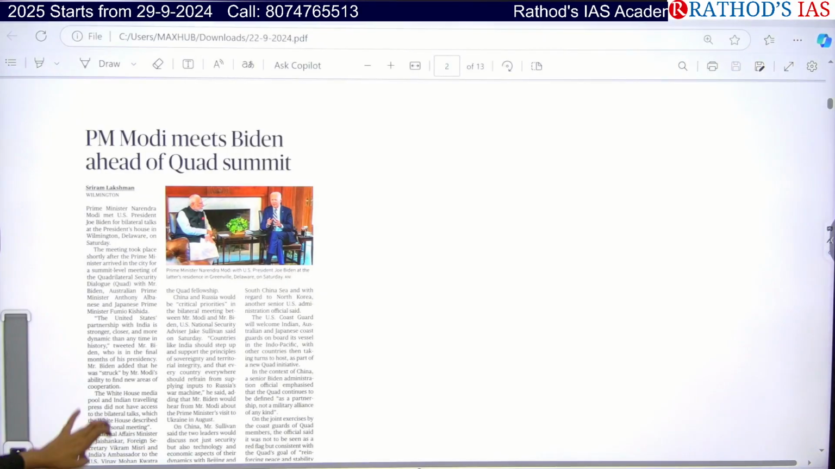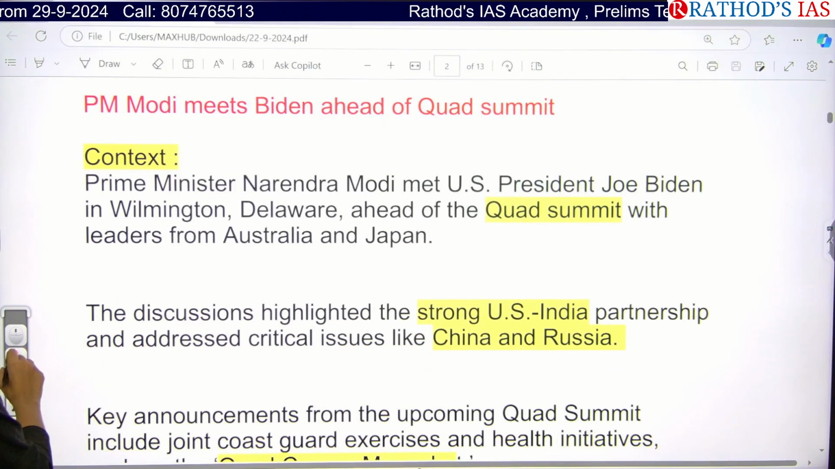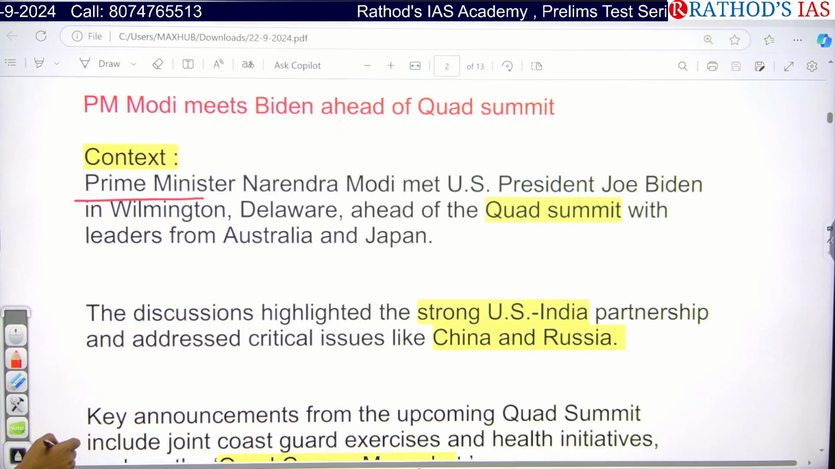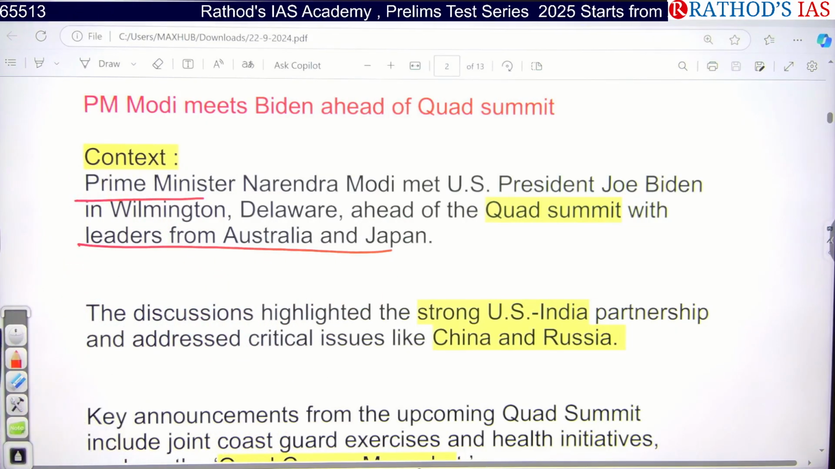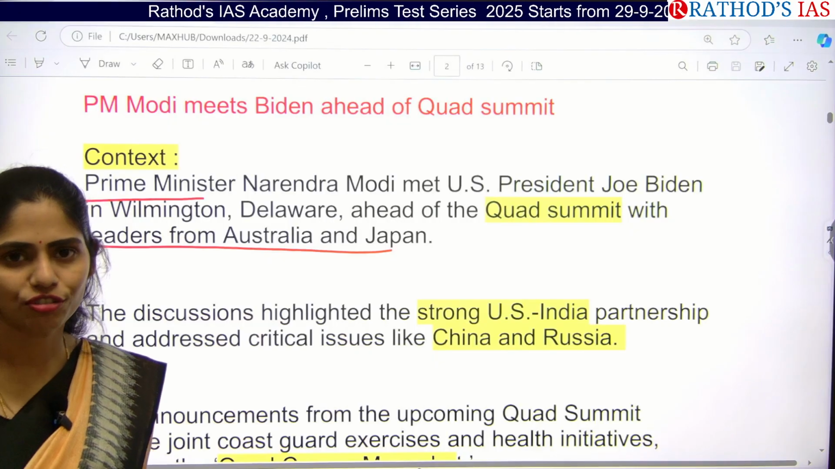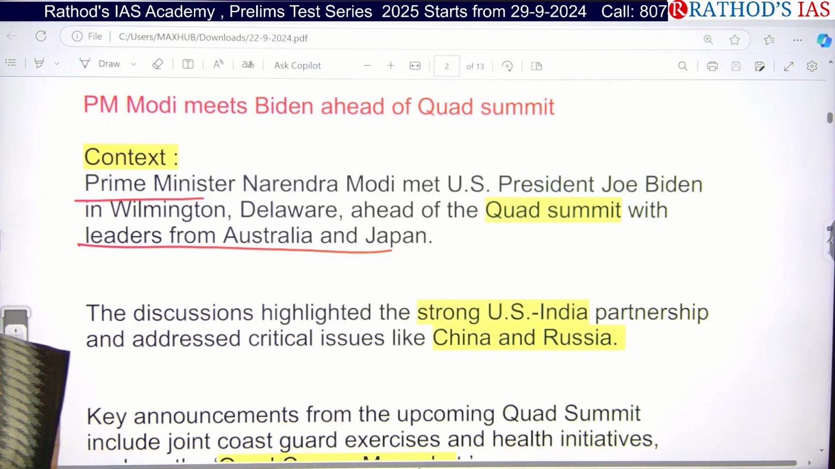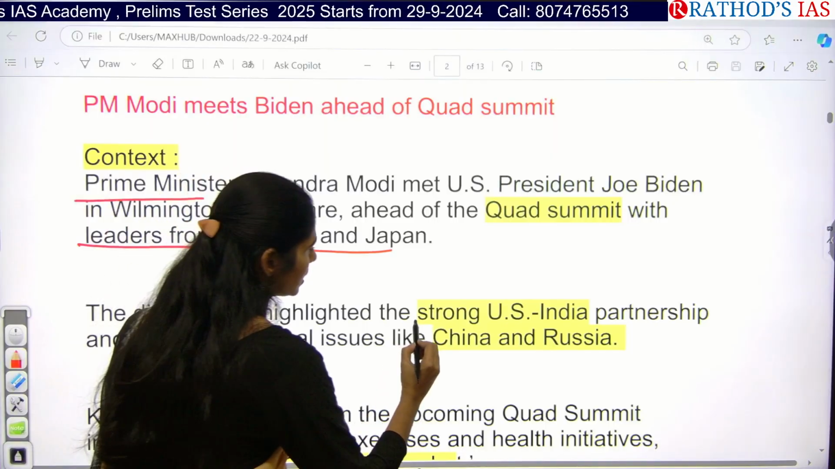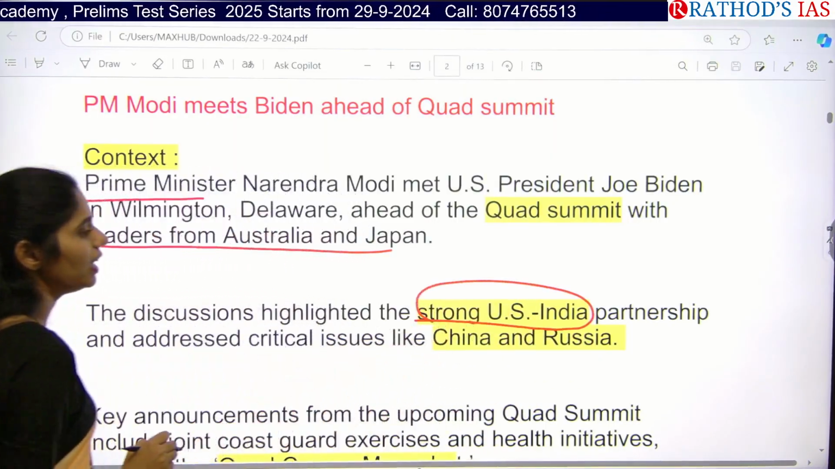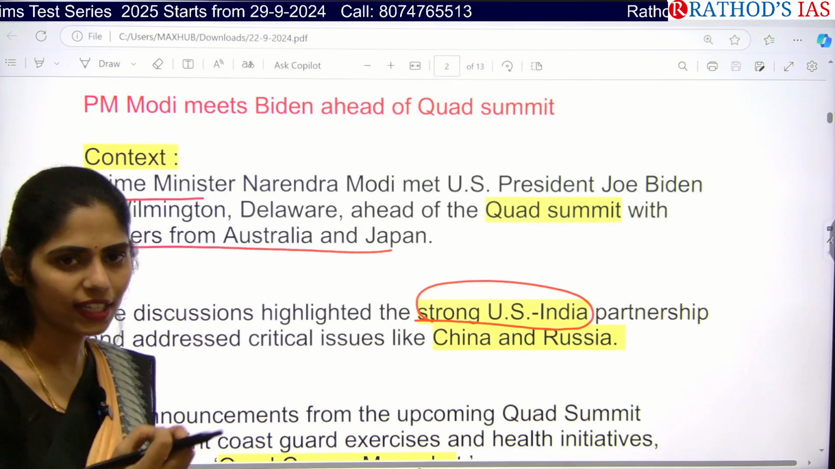Clear? Now let us see this article and try to understand what it is saying. Our Prime Minister met US President Joe Biden ahead of the Quad Summit with leaders from Australia and Japan. That means this point is about the members of Quad: US, India, Australia and Japan. Among these 4 members, India and US met. In these discussions, they highlighted the India and US partnership, and they even want to talk about some critical issues like Russia and China.